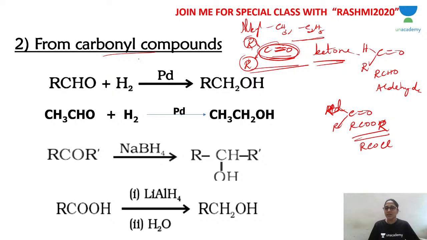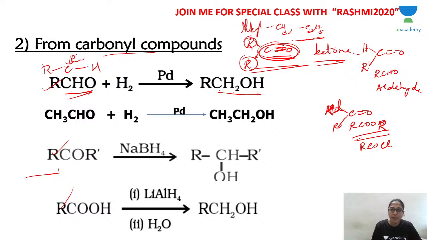So today we are going to learn using carbonyl compounds like aldehydes, ketones, carboxylic acid, and ester. First let's talk about aldehydes and ketones. If you are using aldehyde, that means if you have H and R, you will get the primary alcohol. CHO is converted into CH2OH. That is R C double bond O H. Here the bond breaks, H2 is added here, and you get RCH2OH. You are adding hydrogen, carrying out hydrogenation in the presence of a catalyst.